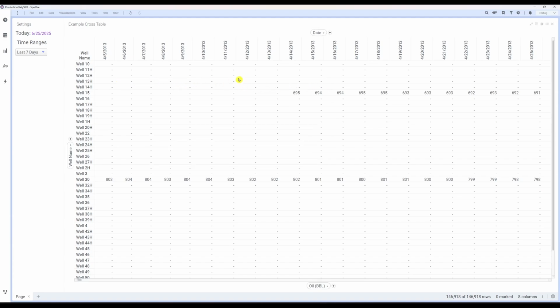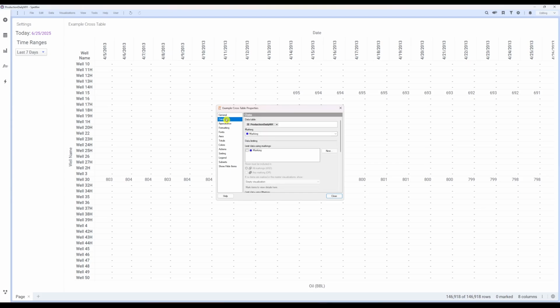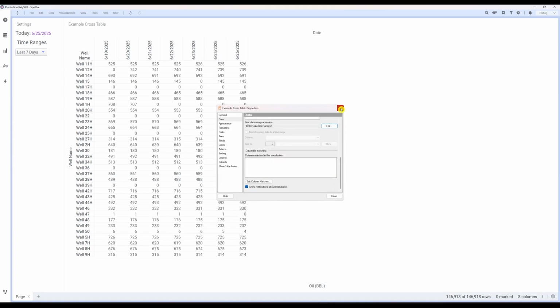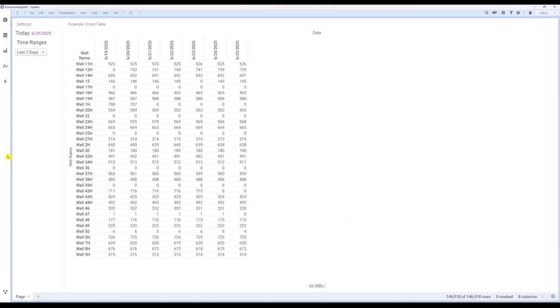Let's update the chart to use our new filter. In the cross-table properties, go to the Data tab and scroll down. Click Edit on the Limit Data using Expression field. Search for the Filter data in the top middle properties and double-click it. Hit OK and close back to the report screen. You can see now that the table is using the selected filter in our time range drop-down box.